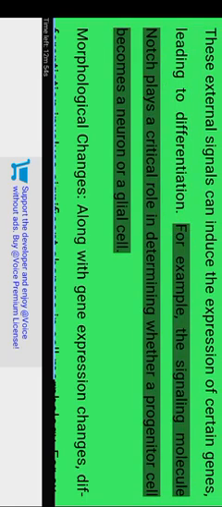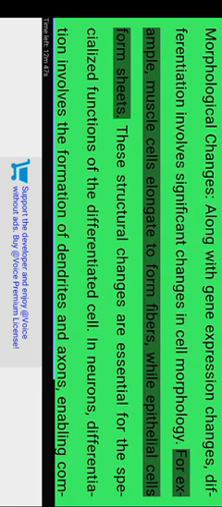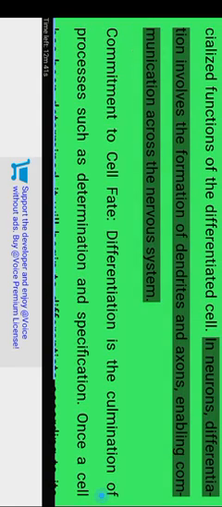For example, the signaling molecule Notch plays a critical role in determining whether a progenitor cell becomes a neuron or a glial cell. Morphological changes. Along with gene expression changes, differentiation involves significant changes in cell morphology. For example, muscle cells elongate to form fibers, while epithelial cells form sheets. These structural changes are essential for the specialized functions of the differentiated cell. In neurons, differentiation involves the formation of dendrites and axons, enabling communication across the nervous system.